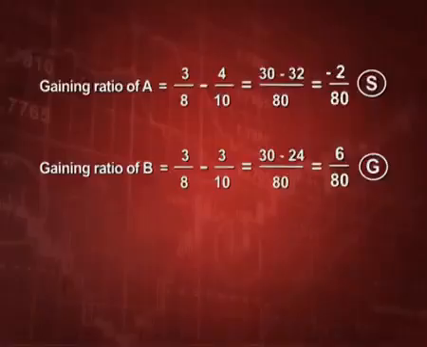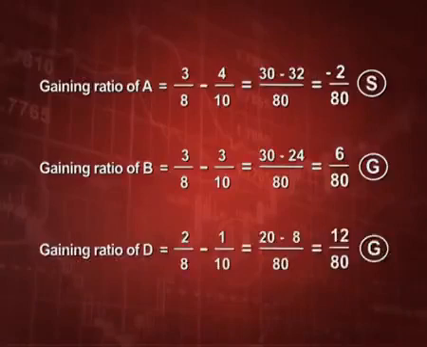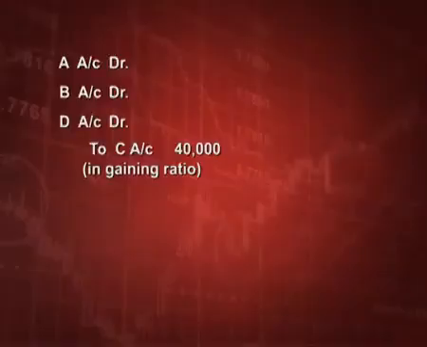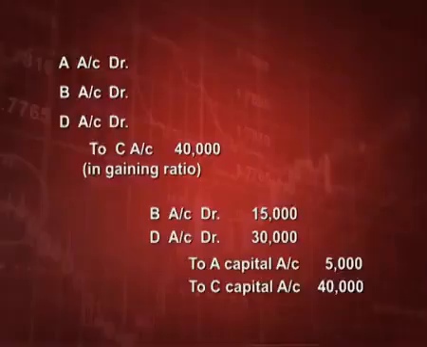Now, the gain of B comes to 6/80 and gain of D comes to 12/80. So, the entry will change now because A has sacrificed. So, the entry will be B account debit, D account debit to A and to C. C share we have already calculated 40,000 and that is A share is equal to what? 5,000 and it will be shared between B and D in the ratio of 1:2, that is 15,000 and 30,000 respectively.